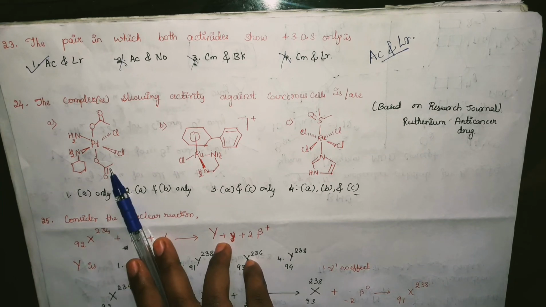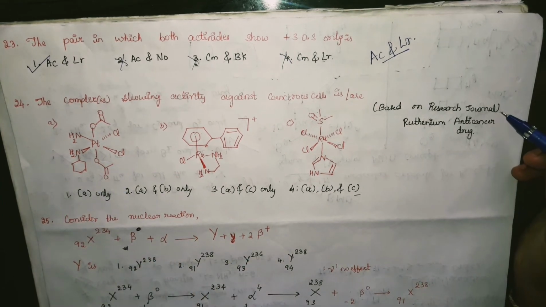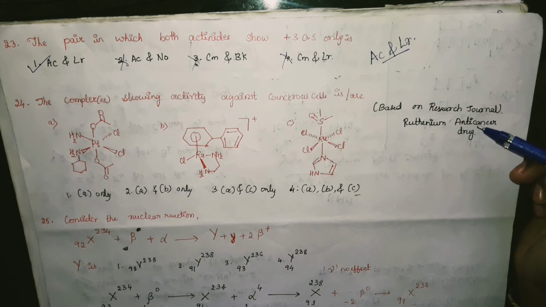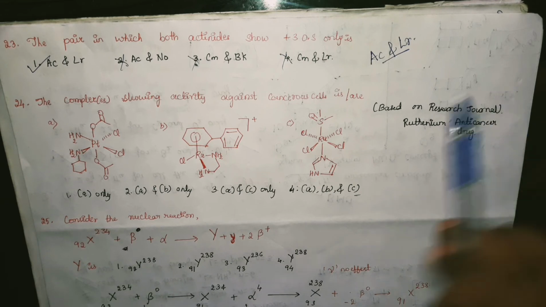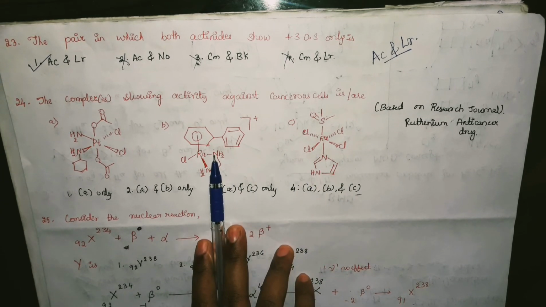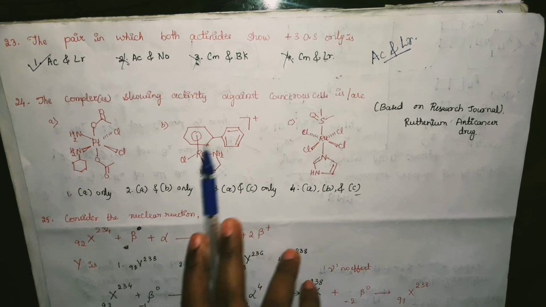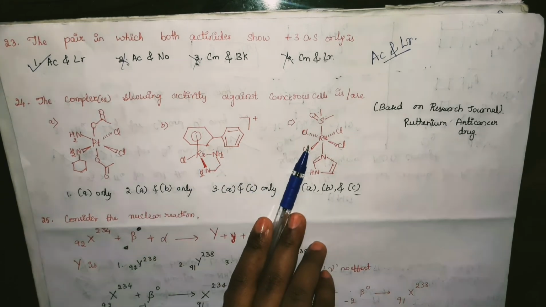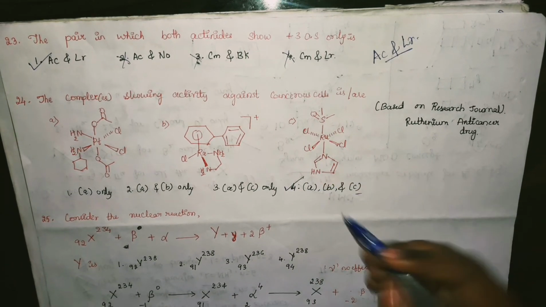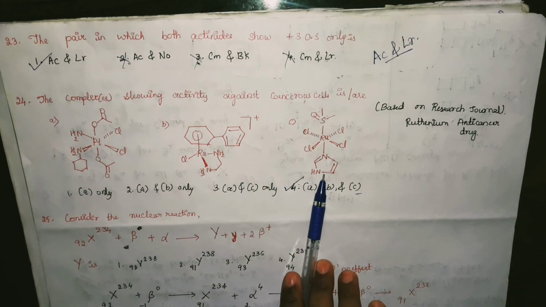This question has been taken from a research journal. You can search on Google for ruthenium anti-cancer drug. The first link you get is a research article where these three structures are given as they are, and the explanation is also well explained. That is, these three also show activity against cancerous cells. So the correct option is the fourth one, A, B and C.